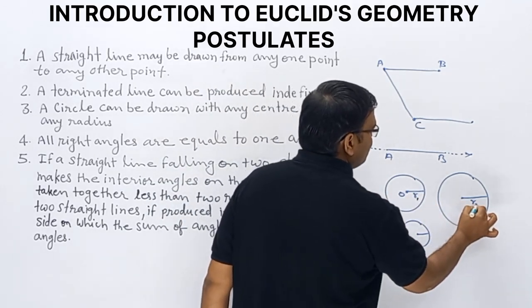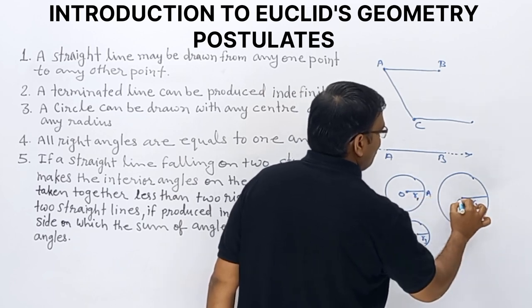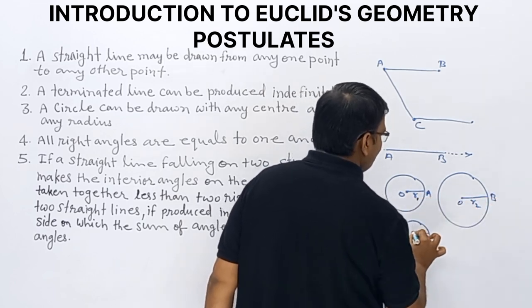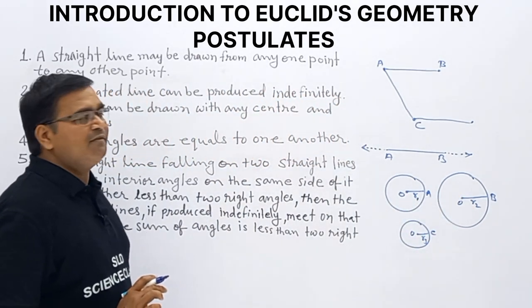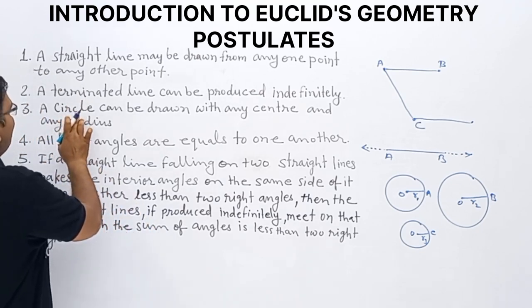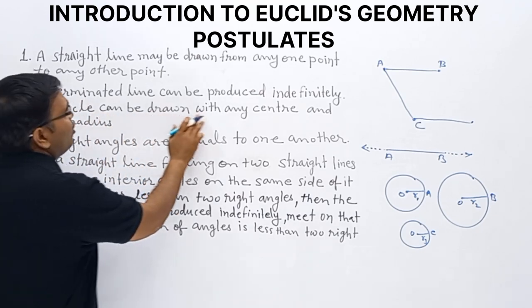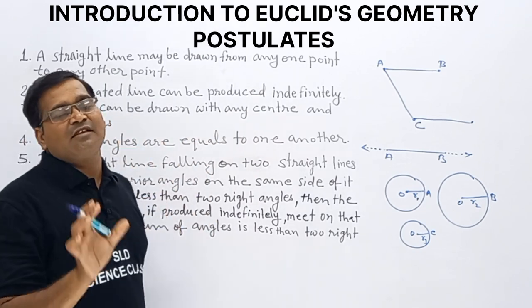This is R2 and this is R3. O2A, O2B and O2C. So we have different radii and we are drawing circles. So what is the postulate? A circle can be drawn with any center and any radius. Any radius circle we can draw.